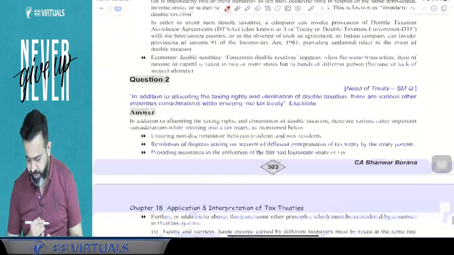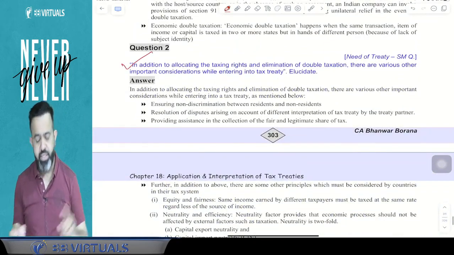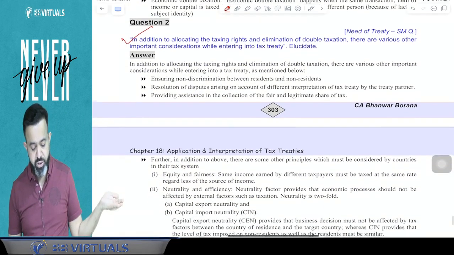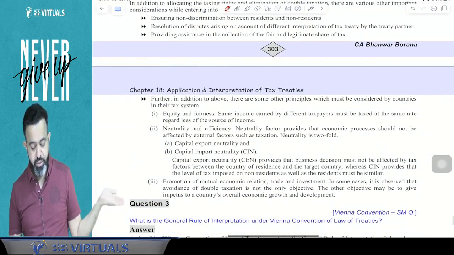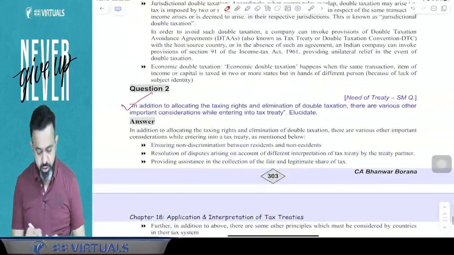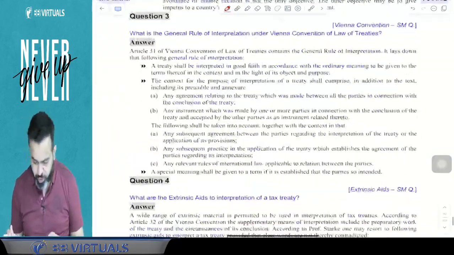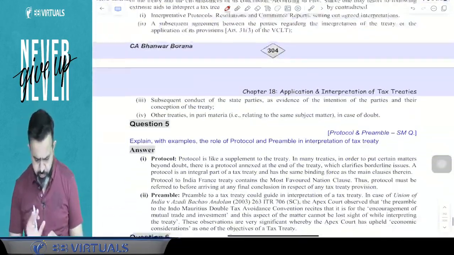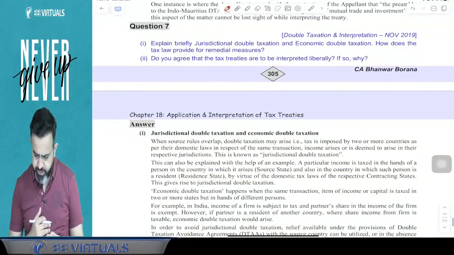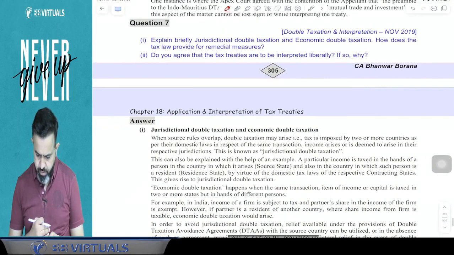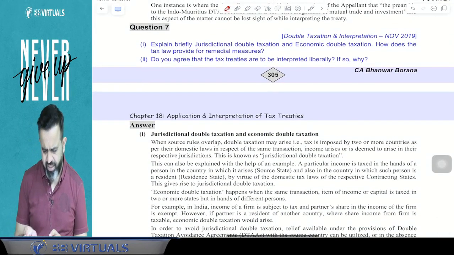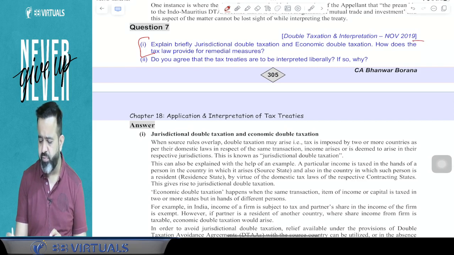You will read it in the break. Now second is the need of treaty, which we have just discussed. Then there is non-discrimination as well as neutrality and efficiency, equity and fairness, promotion of mutual economic relationship. So you can do this. Okay, so question number 1, question number 2, question number 3. Question 4 we will discuss later. Question number 5 will be discussed later. 6 will be discussed later. Question number 7 first part, that is the same.